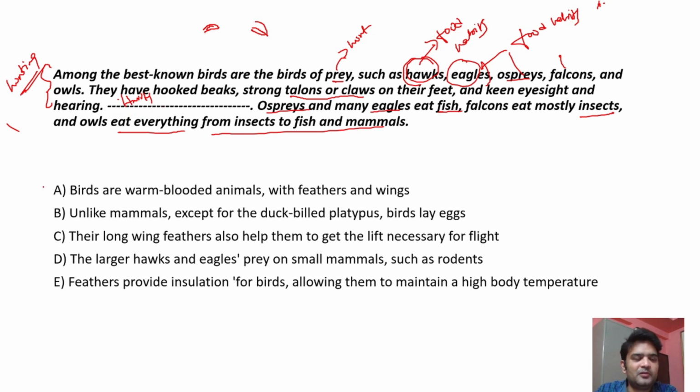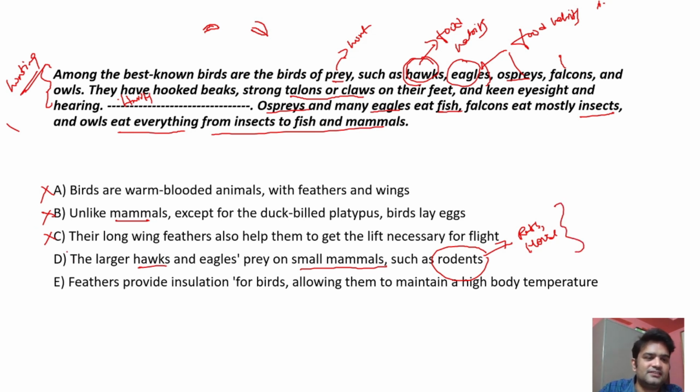Birds are warm-blooded. We're not talking about warm-blooded, we're talking about food habits. Unlike mammals, again we're not talking about characteristics. Long feather, again this is about characteristics. The larger hawks and eagles prey on small mammals such as rodents. That means like rats, mice, snakes. So the larger hawks, see, hawks' food habits are mentioned here. That is rats and mice. So the answer we are looking for is D, and it should come here. Hawks eat rodents. Feathers provide, again feathers is talking about the characteristics, so it doesn't make any sense here. So the answer is D.